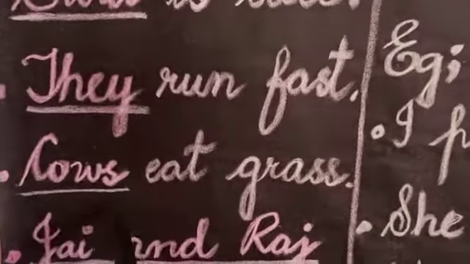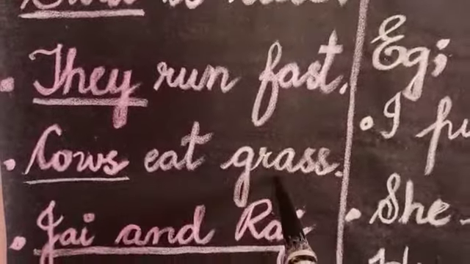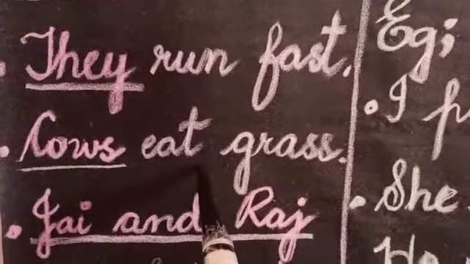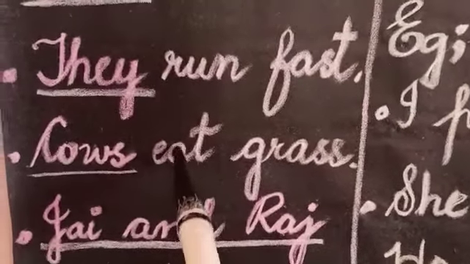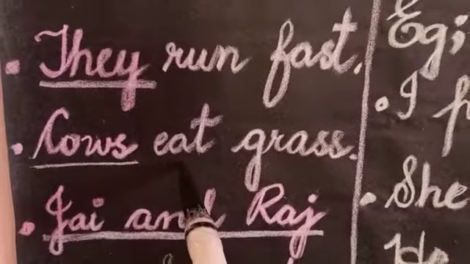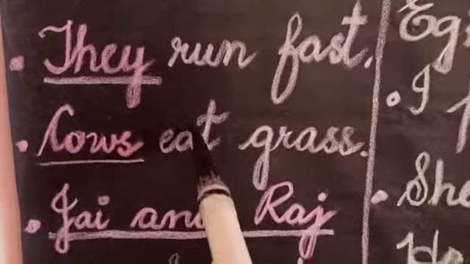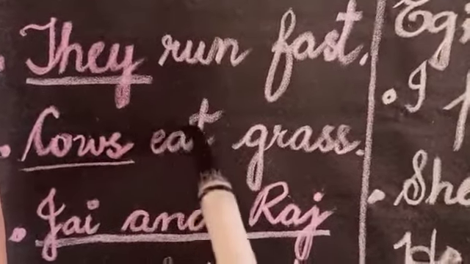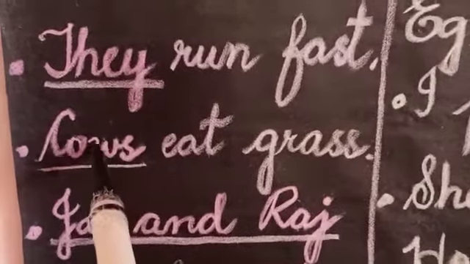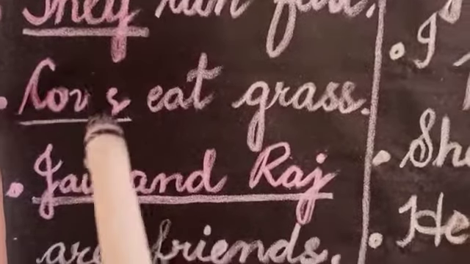Next example, cows eat grass. You see, my dear students, here is a verb, eat. Here is the action, eat. And who is doing this action? Cows. So here, cows are the performers of this action. They are the doers of this action. So we can say that cows are the subject.